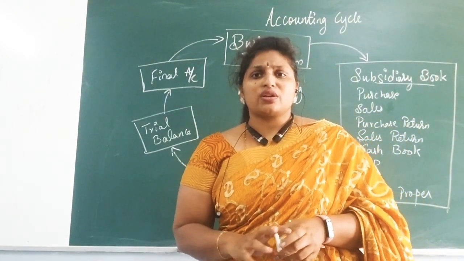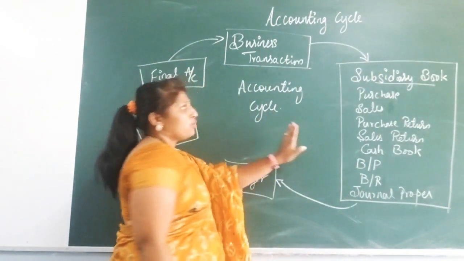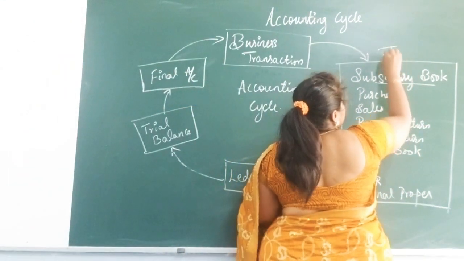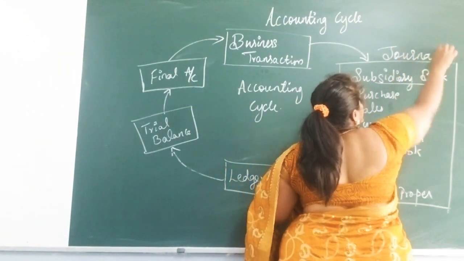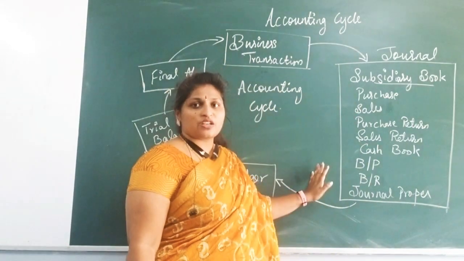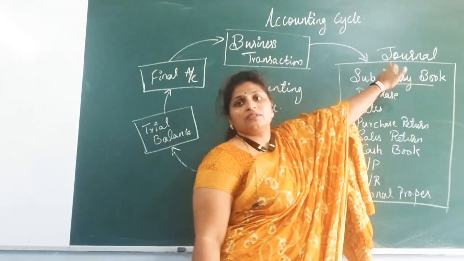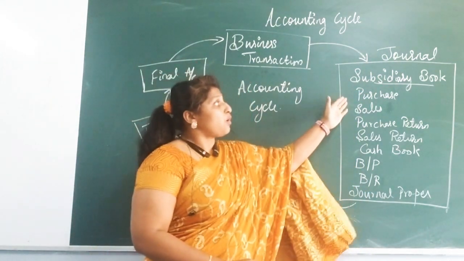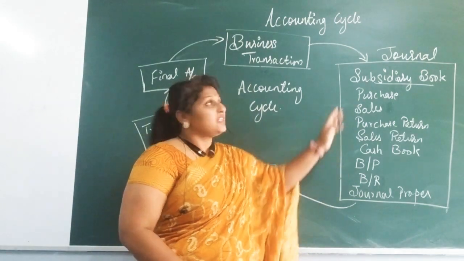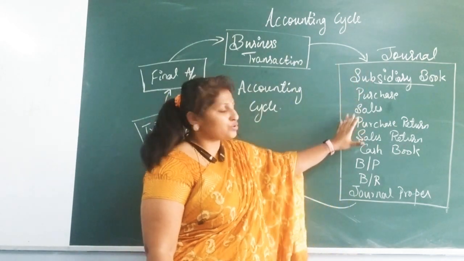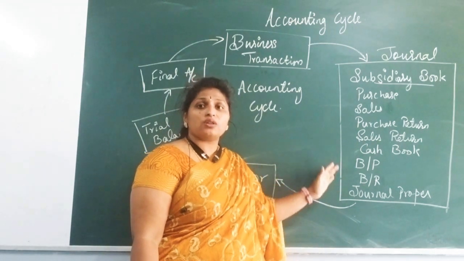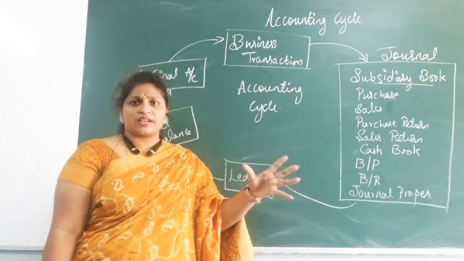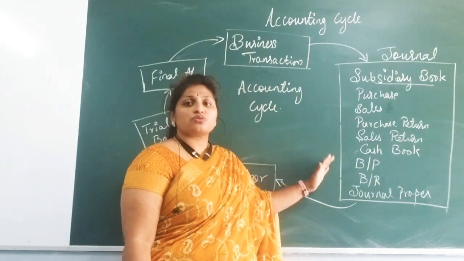There is a traditional method also. In traditional method it is the same, only instead of these subsidiary books you need to write journals, that's all. Instead of these subsidiary books we are going to write journal. That is the traditional method. But under the modern method we are showing what are the subsidiary books we are going to maintain. In journal means it is only journal. We are not showing all this. But we are maintaining all the separate books for each and every transaction, depending on the category of the transaction, right? So here we are showing the different books whatever we are maintaining.